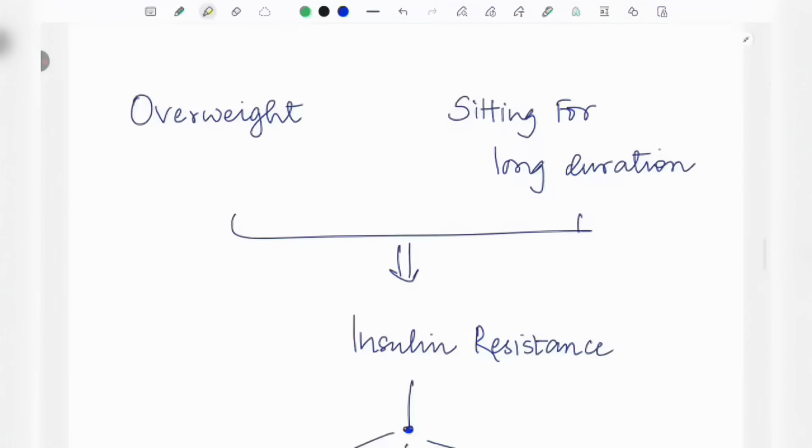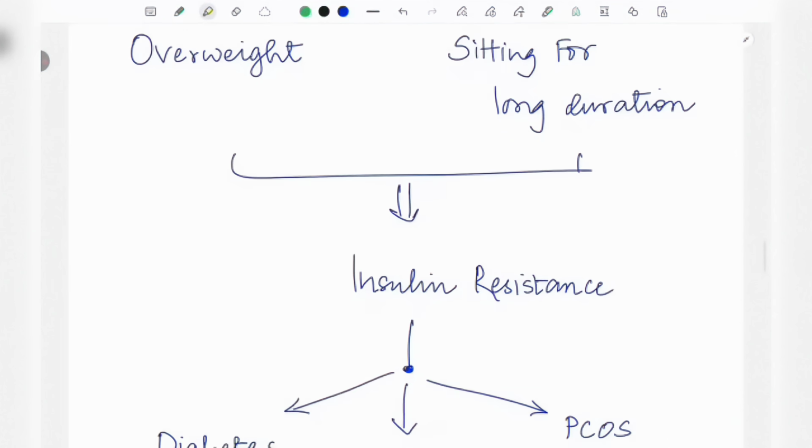First, coming to the two main causes of insulin resistance. Why will insulin resistance develop inside our body? The first cause is being overweight. The second one is sitting for a longer duration, that is, physical inactivity. These are the main causes of something called insulin resistance.